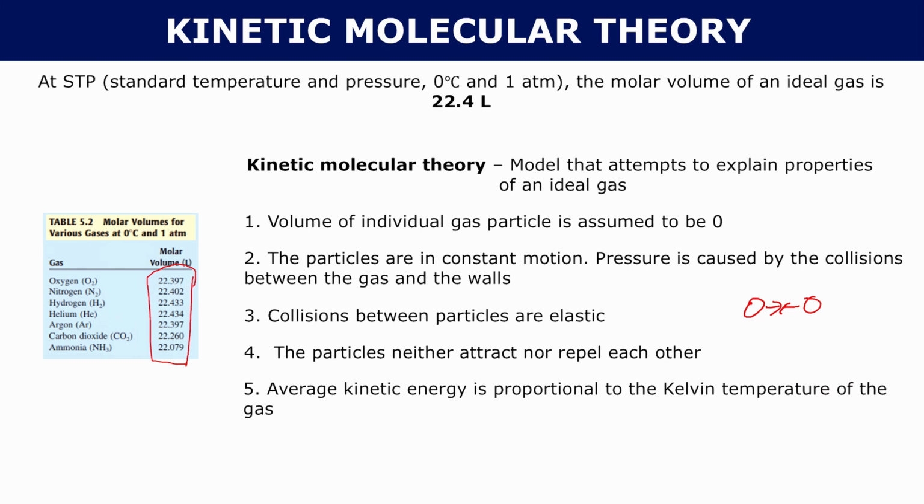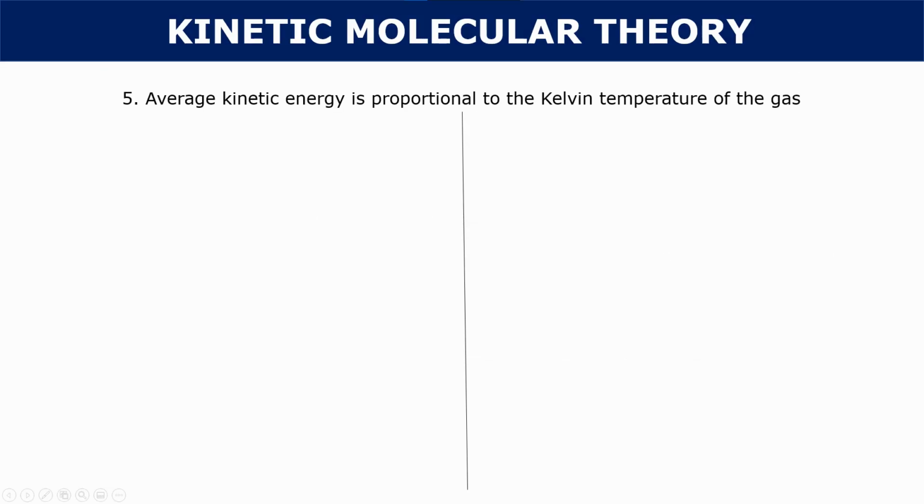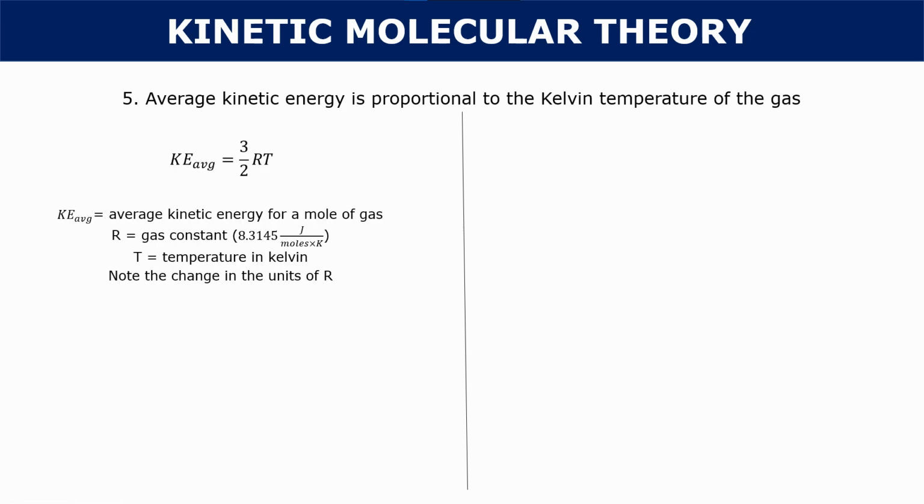And I want to go a bit more in depth into this one. So average kinetic energy is proportional to Kelvin temperature of the gas. And this makes sense. If you increase the temperature, what you're doing is you're increasing how fast the particles are moving. And if you increase how fast the particles are moving, they're going to have a higher average kinetic energy. And we actually have a formula to show this. We have that the average kinetic energy is equal to 3/2 times R times T. So R is the gas constant, and in this case, considering our units, we want to use 8.3145 joules per mole times Kelvin. T is the temperature in Kelvin.